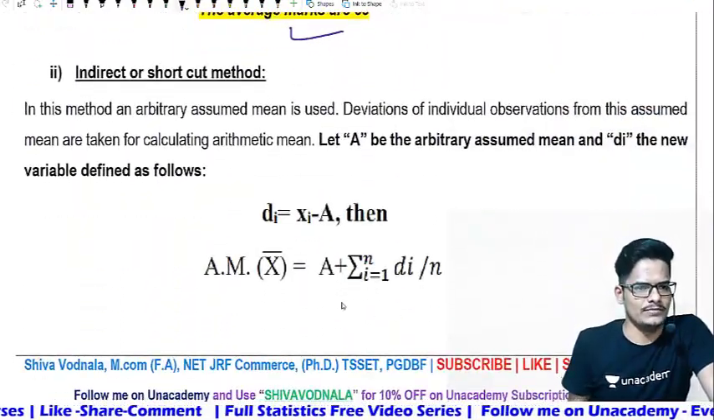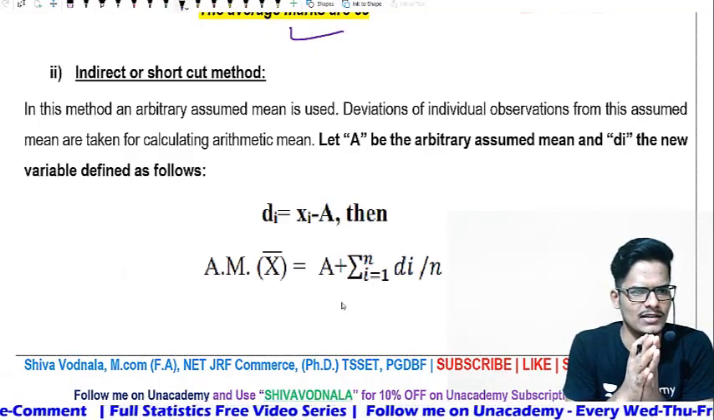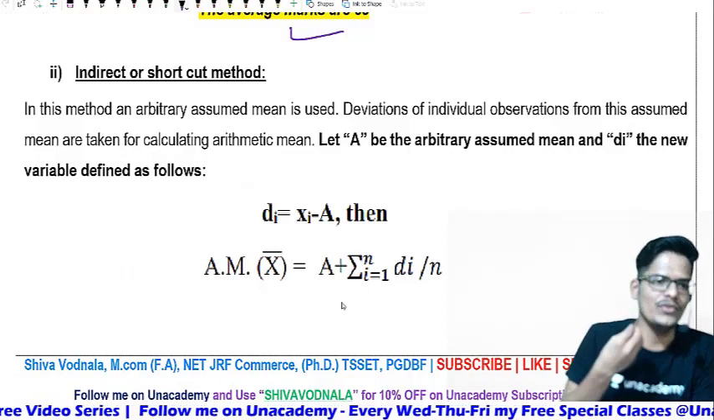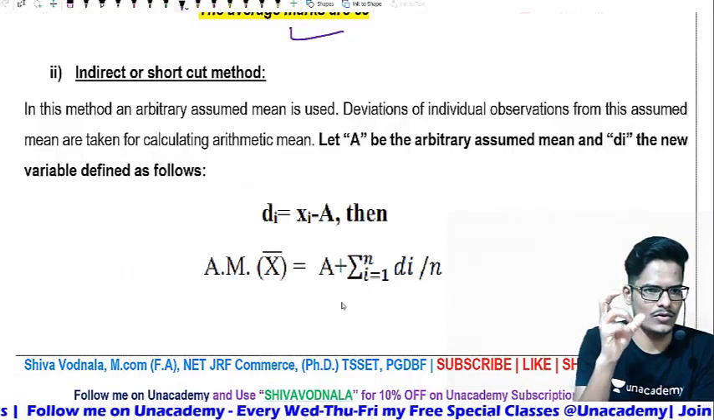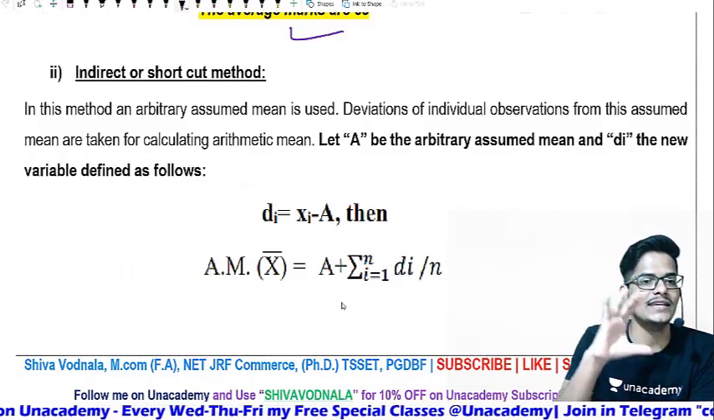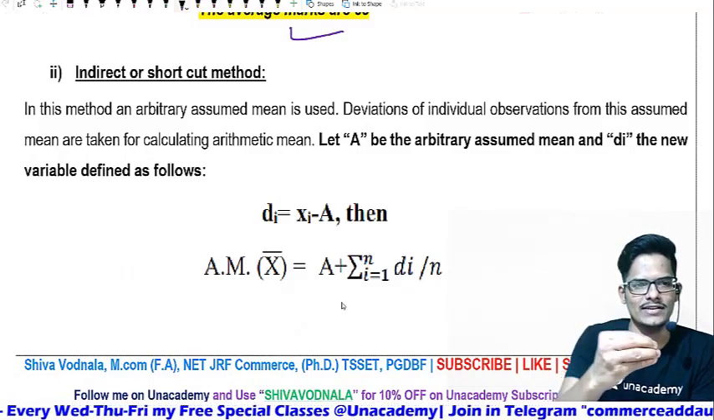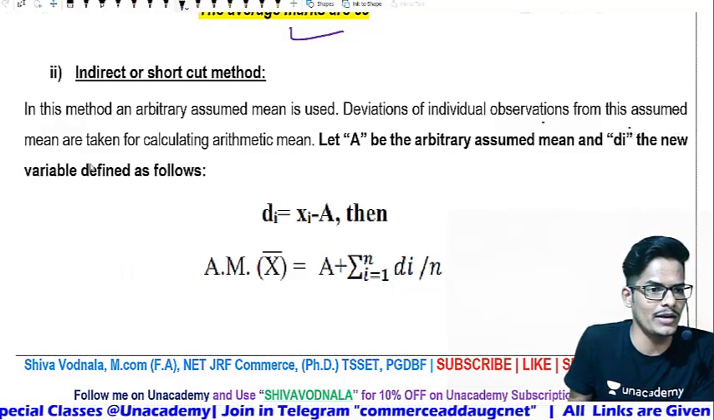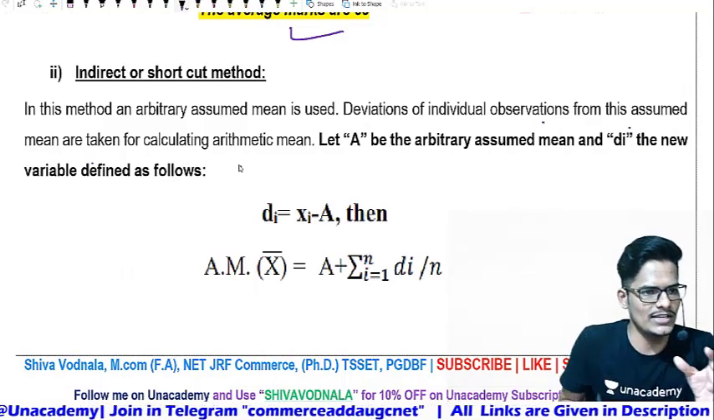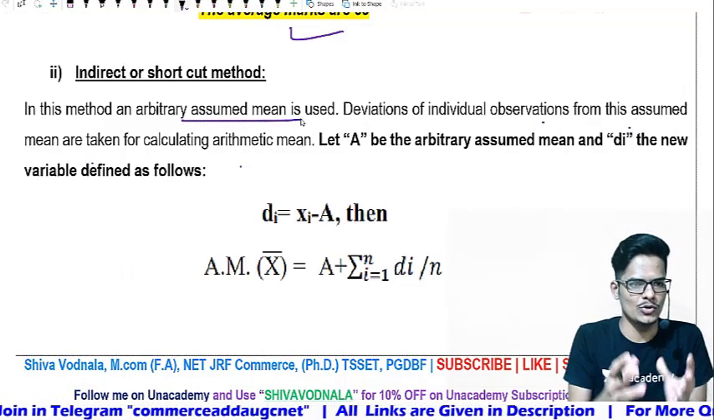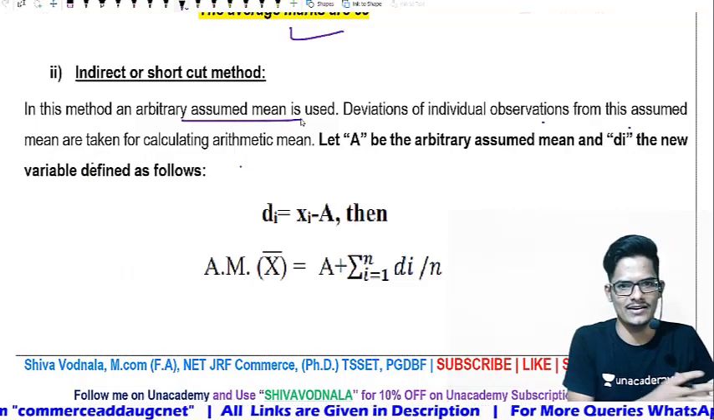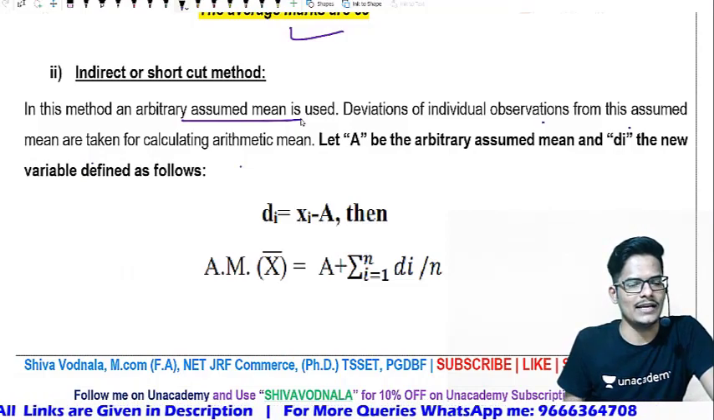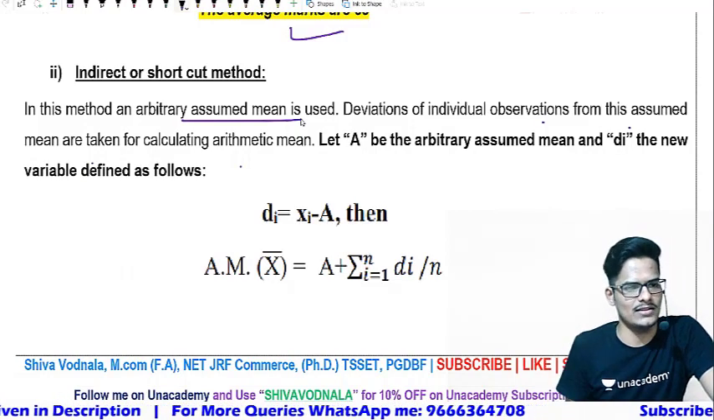Now the indirect method. In the indirect or shortcut method, out of all the given observations, we will be assuming one mean, called an assumed mean, which is near to the given set of observations. The deviations of the individual observations from this assumed mean are taken for the calculation of the arithmetic mean. First we take the assumed mean for the purpose of the calculation. Then the deviations will be calculated. Only then can we go for the actual arithmetic mean calculation.